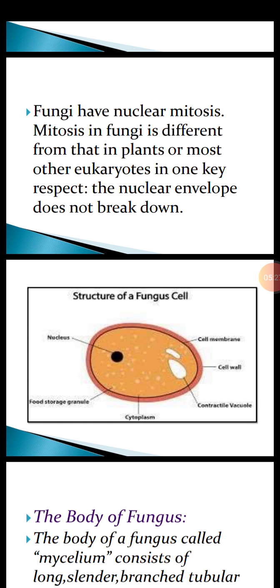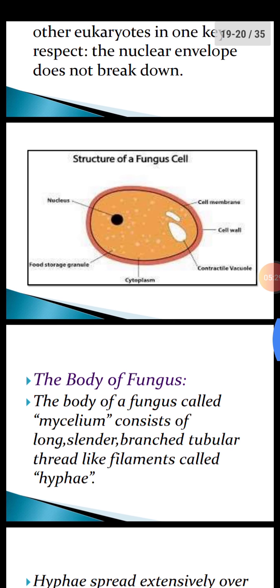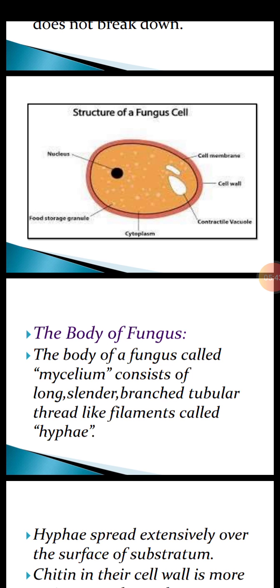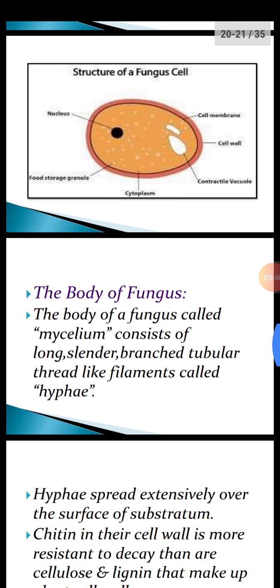Structure of a fungus cell: a nucleus is present, and they contain cytoplasm, a cell membrane, and a cell wall, which is made up of chitin. The body of a fungus is made up of thread-like structures called hyphae, and the overall body of a fungus is called mycelium. It consists of long, cylindrical, thin, branched, tubular, thread-like filaments called hyphae.